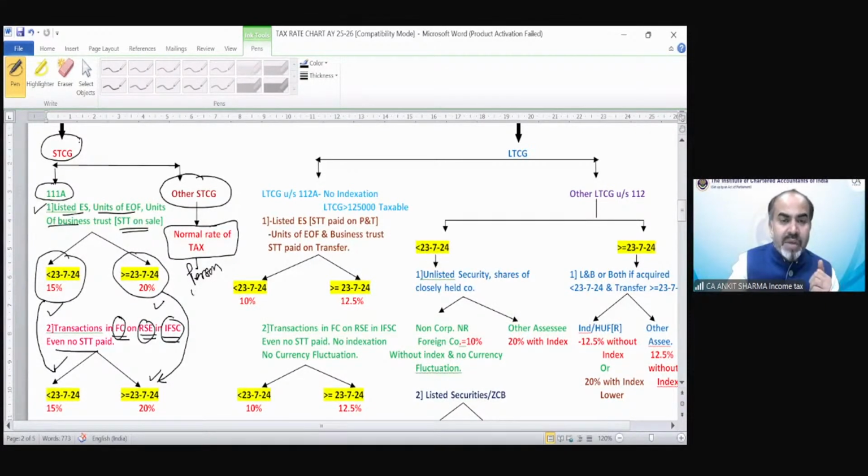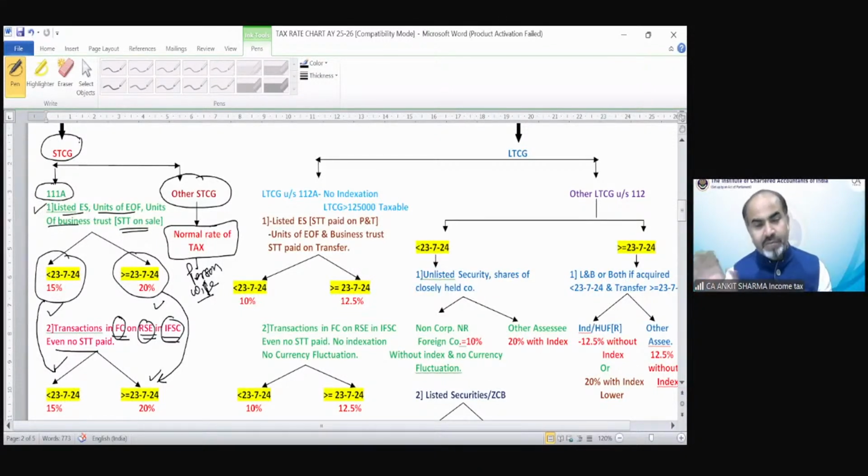Suppose there is a short-term capital gain on building. So what will happen? It would be taxable at your normal slab rate of tax. If you're an individual, if you are applying for the default tax regime, then 3 lakh, then 7 lakh, then 10 lakh sort of rate range would be applicable. If it is the optional tax regime, then up to 2.5 lakh rupees exempted, then again 5% taxable, 20%. So that other short-term capital gain would form part of your normal income, and it would be taxable at your slab rate or person-wise rate. So that is a very simple procedure.